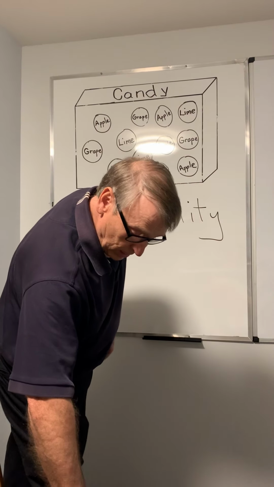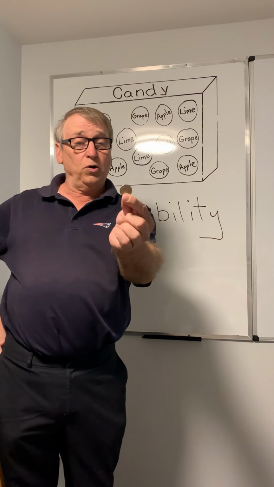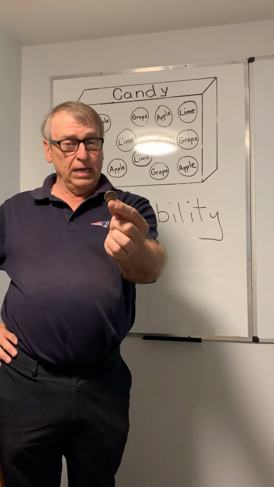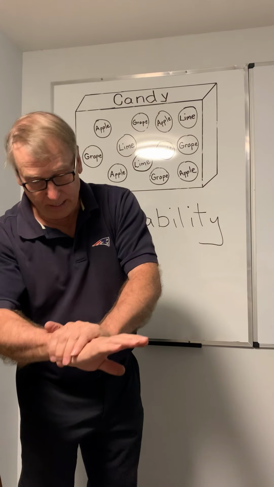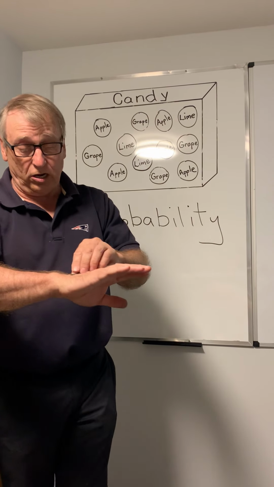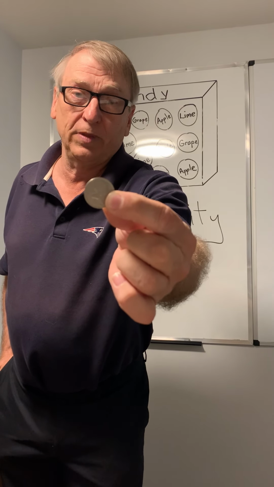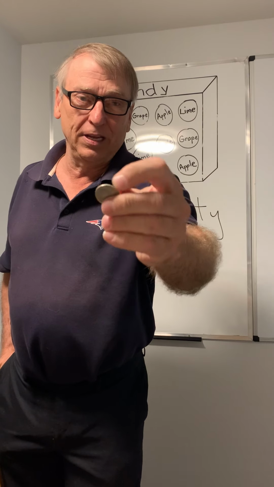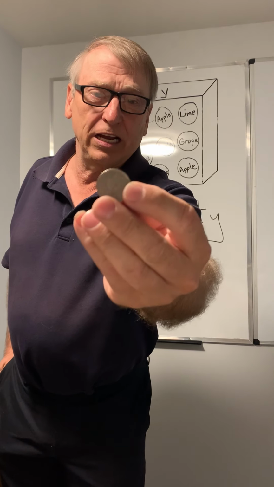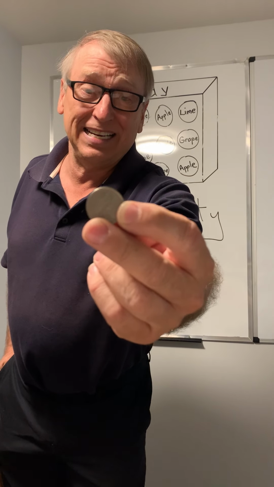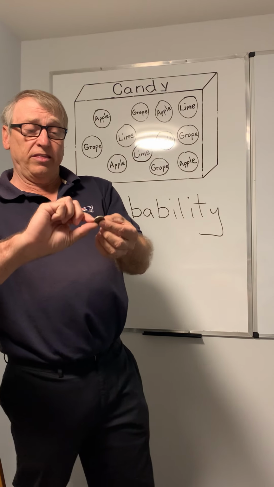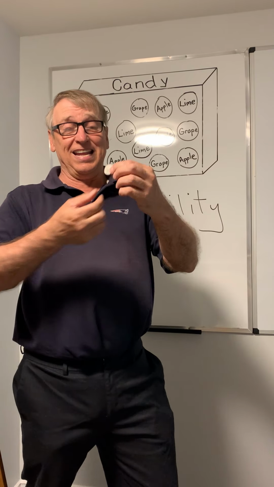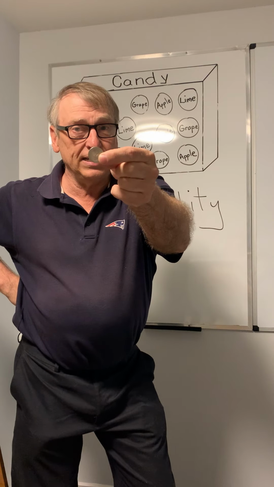Now, I have a quarter here in my hands. If I take this quarter and flip it into the air, and it comes down on a moose, but it's really a caribou, that is the tail. The other side is the queen, which is her head. So, what's the probability of either getting the caribou or getting the queen's head?